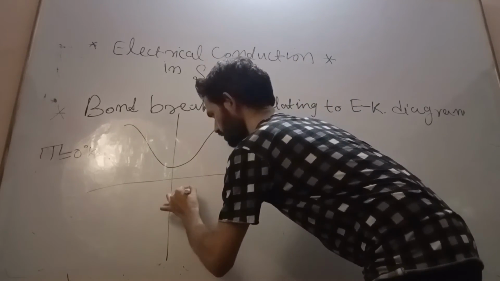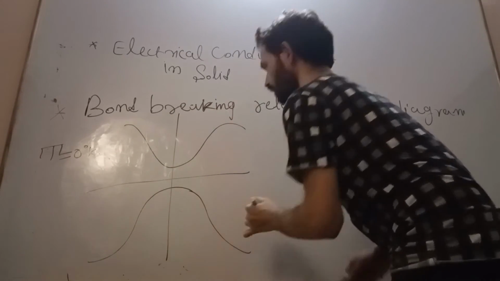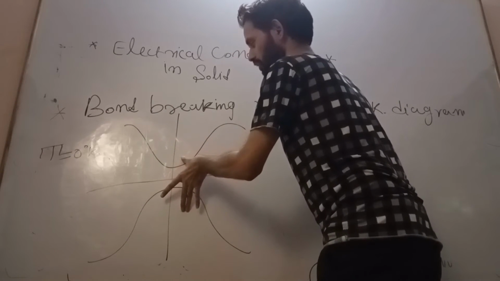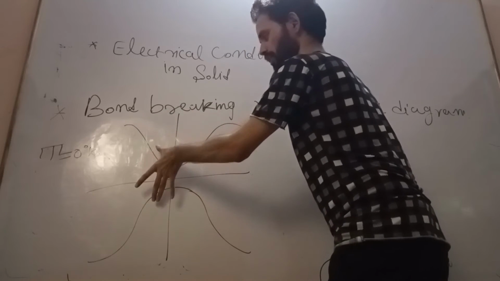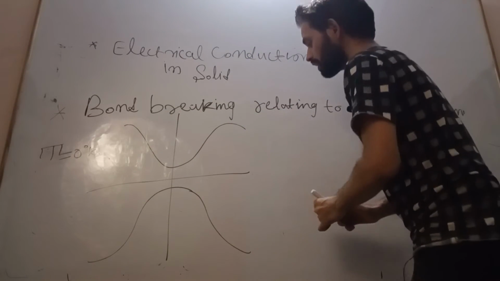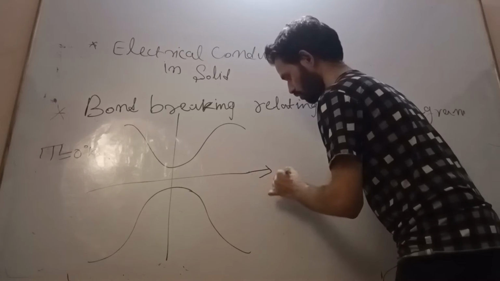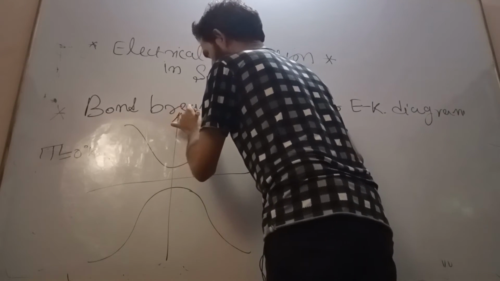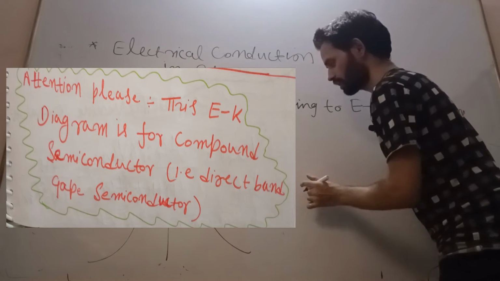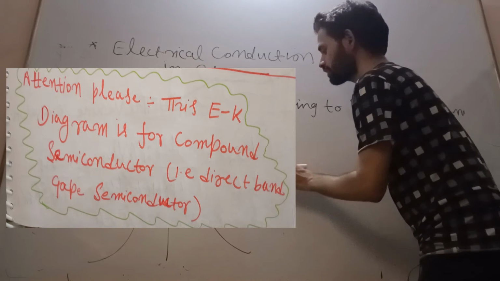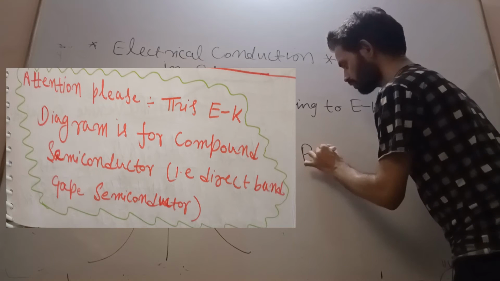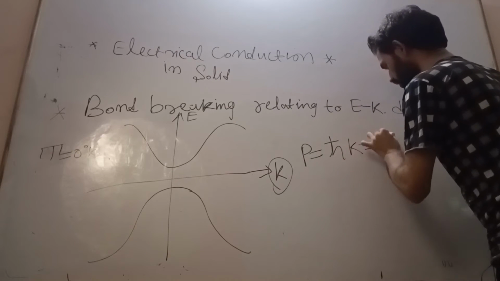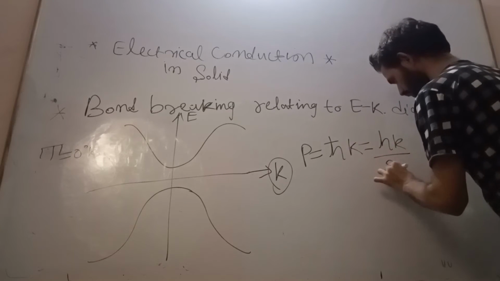This is for the conduction band and valence band. As we know, this is the wave function corresponding to the allowed energy band, as we have seen from the Kronig-Penney model equation. Is this K directly momentum? No, it is related to momentum. As we know very well, momentum is nothing but h cut k, or you can say hk by 2 pi.